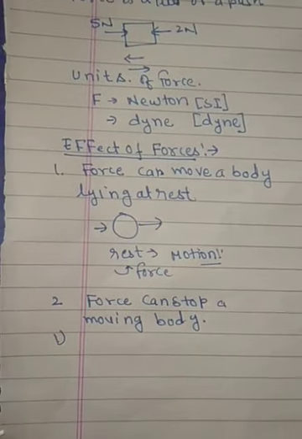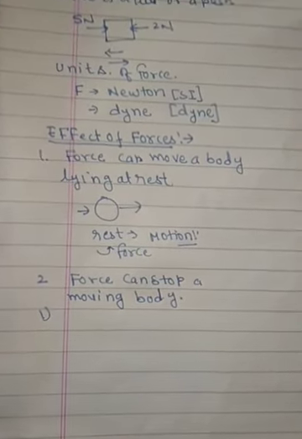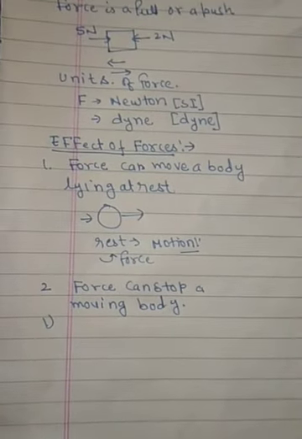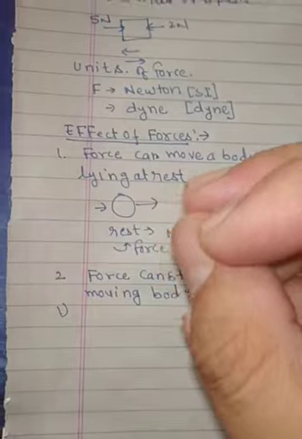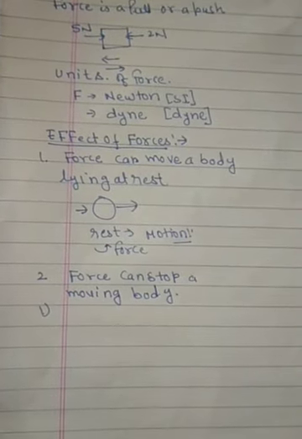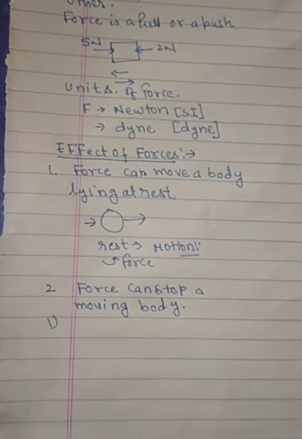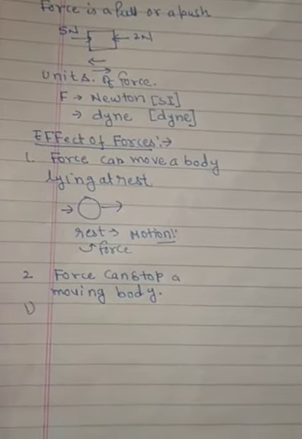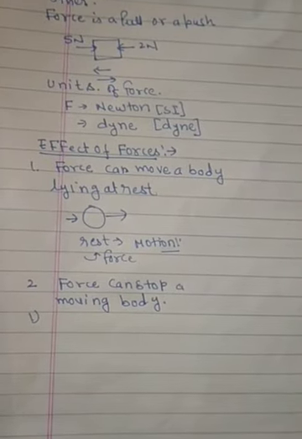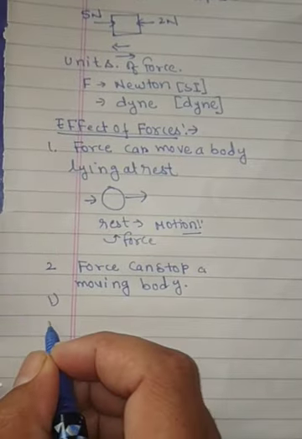Another example: if one person is riding a bike and you catch that bike from the backside, you can stop the bike easily by applying some force. By applying a force on the object, you can stop its motion, and the object can convert into the rest state.